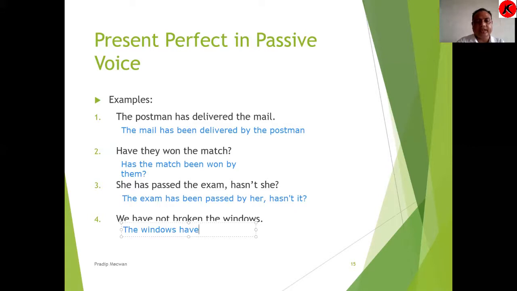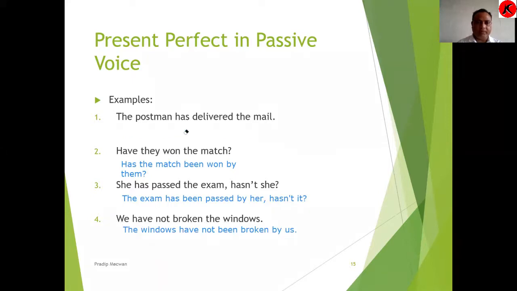The windows have, the negative verb, not been broken by us. The windows have not been broken by us. So this way we can give answers of present perfect also in passive voice. Hope that looking at these four examples, you will be able to solve many more examples too.